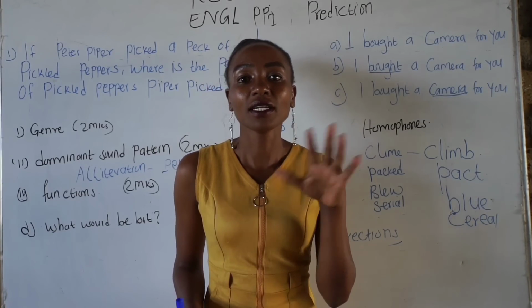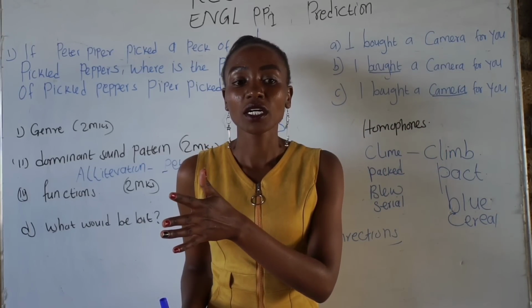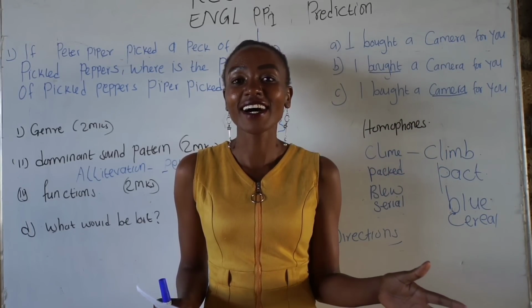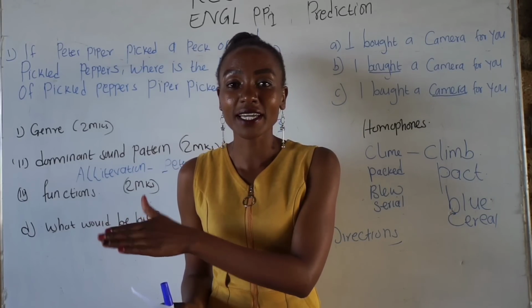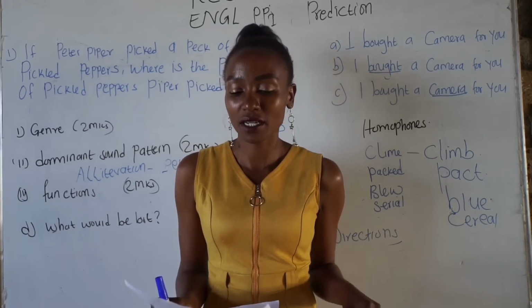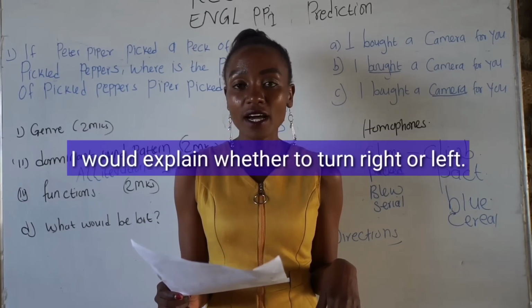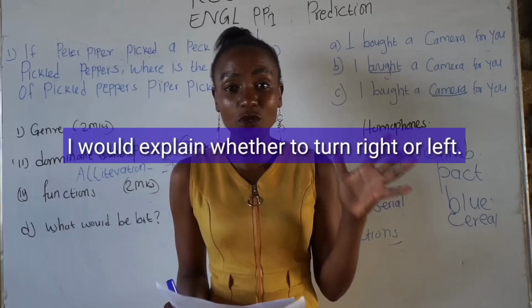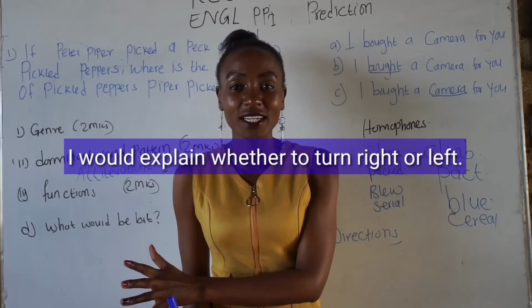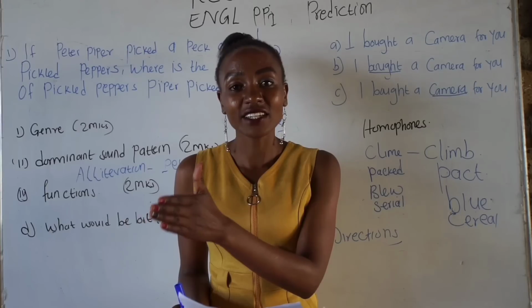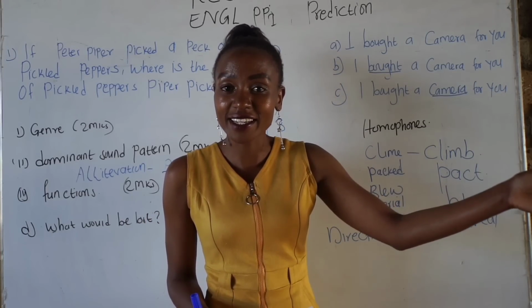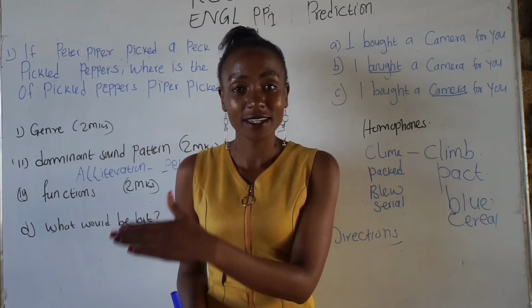For example, you'll see a school, you'll see a church, you'll see a supermarket. So that is a landmark. And from that, I would explain whether to turn right or left. When you reach the Catholic church, turn right, turn left.